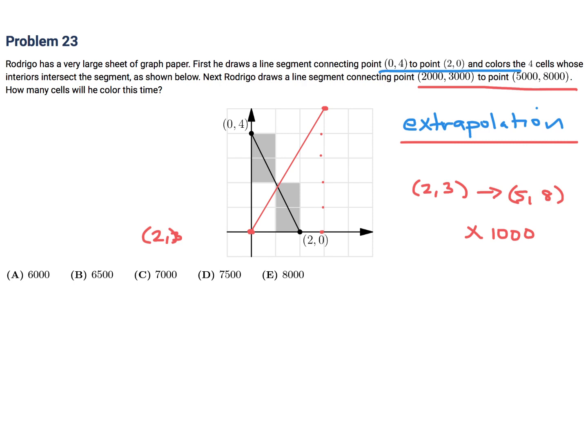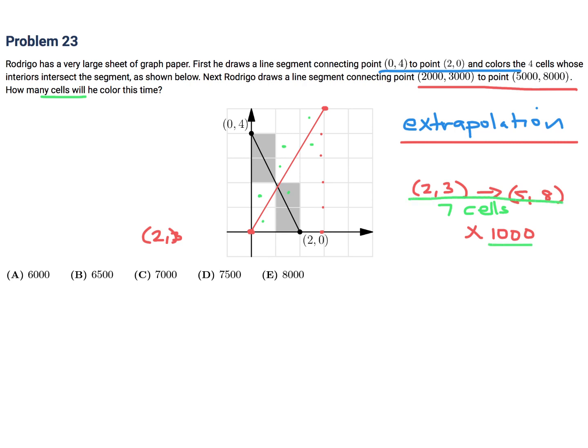Okay, so now let's carefully count how many squares it actually intersects. How many cells? Okay, so this one, the red line, 2, 3, 4, 5, 6, and 7. I hope you can see that. It's a bit subtle, but there's 7. So there's 7 cells that intersect or cross when you go from there to there.